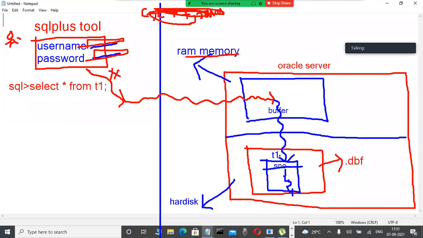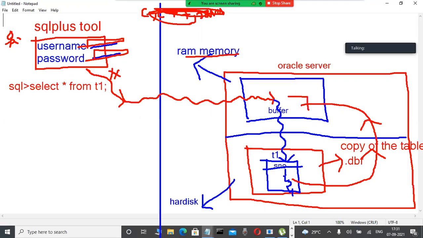Whenever this T1 table is available in the hard disk, automatically a copy of the table is transferred into the memory area. So many people don't have an idea of this. In a database it is the same. Observe it here. A copy of the table is transferred into this buffer only, the database buffer. In the buffer, this table is copied.